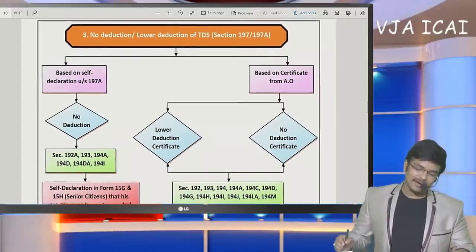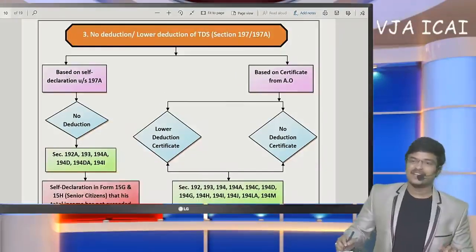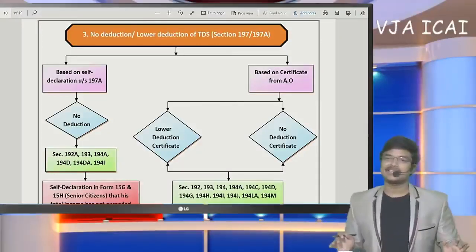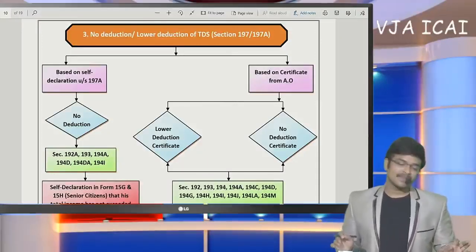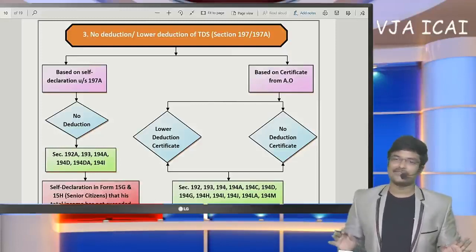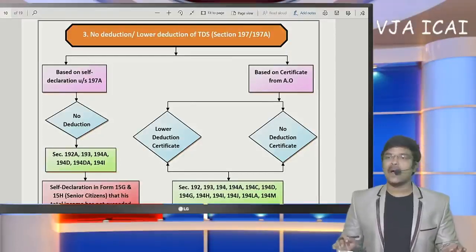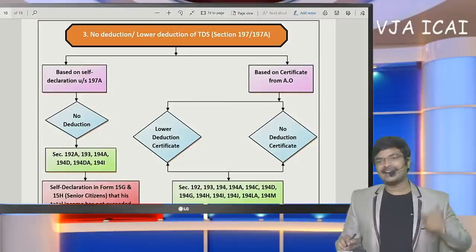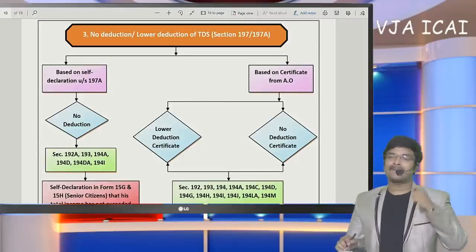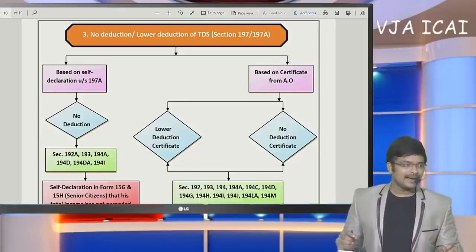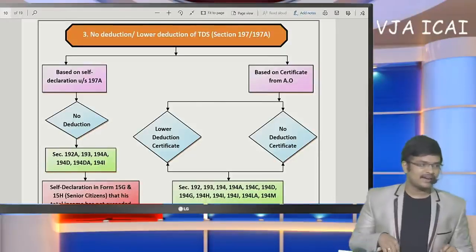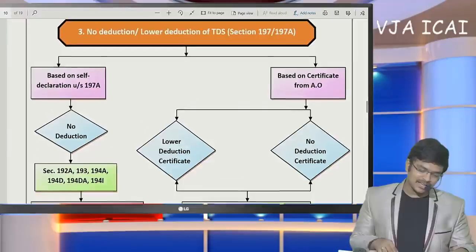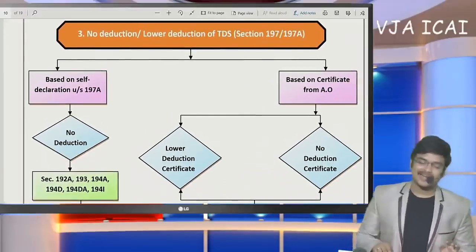Okay. Now coming to a very important discussion, which is useful to all the persons, all the chartered accountants in practice, and also for students. This provision is very useful. No deduction or lower deduction certificates: whether the payee can voluntarily submit or it has to be obtained from the officer. So complete clarification is being specified here in an easy manner. I am going to give you a complete clarification here. No deduction or lower deduction.